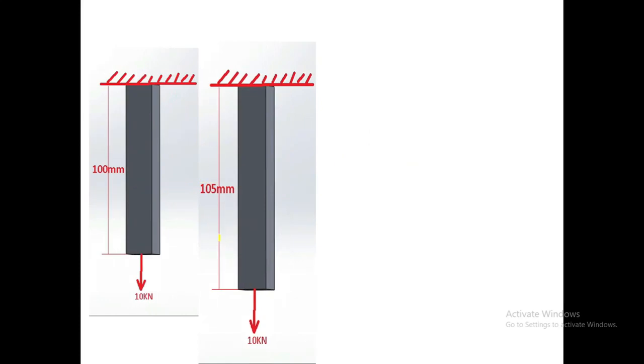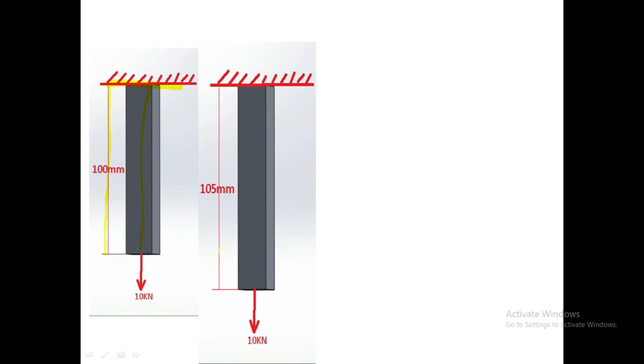This figure shows the explanation of strain. In that figure one body is given. At that body, one end is fixed, another end is free. The body has 100 mm length. On the body we apply a 10 kilonewton axial pull load, and due to this load there is some deformation.